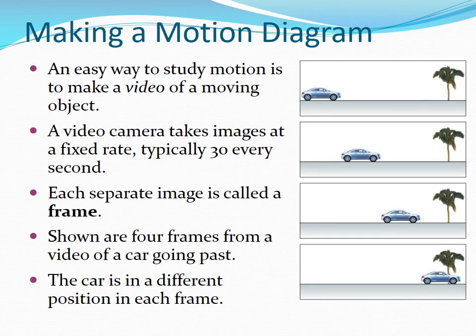Now we look at motion diagrams. An easy way to study motion is to make a video of a moving object. A video camera takes images at a fixed rate, typically 30 every second. Each separate image is called a frame. Shown are 4 frames from a video of a car going past. The car is in a different position in each frame.